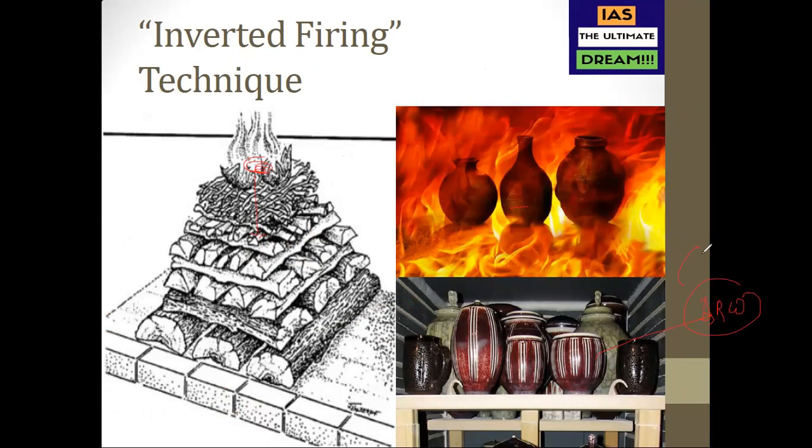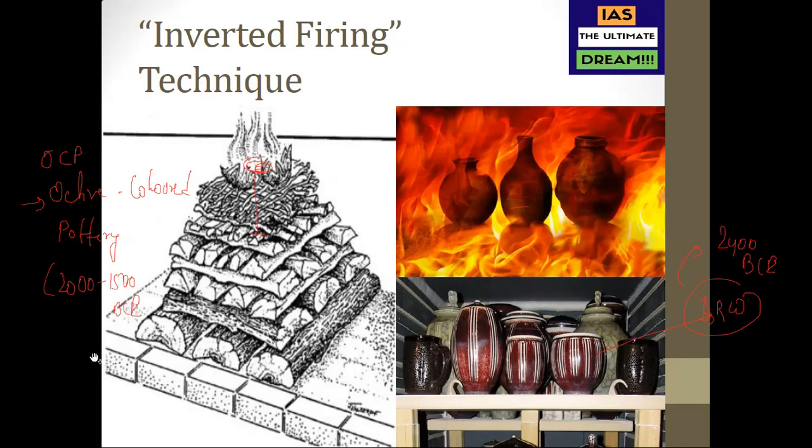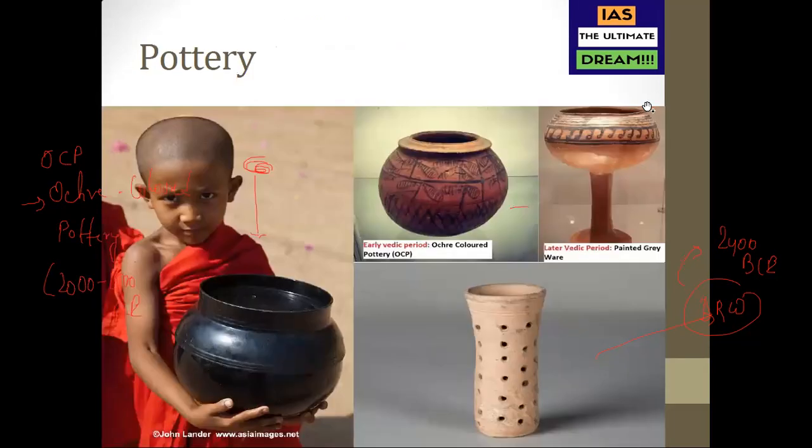The period was around 2400 BC when we were witnessing this, even earlier than that. Then after this came OCP, Ochre-Coloured Pottery. You don't have to write these things. We are just trying to see the evolution of pottery. Sometimes in some exams, they will ask which pottery came first and which came later. This is around 2000 to 1500 BC and much later as well. By the early Vedic period, which we'll talk about later, you will see this ochre-coloured pottery.